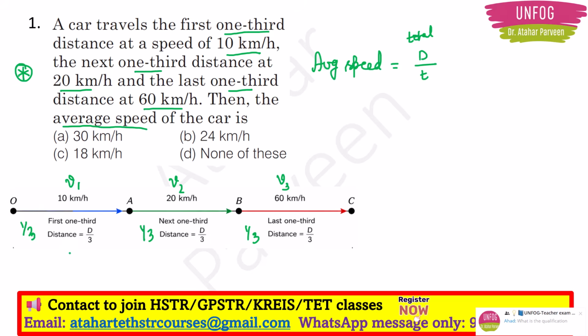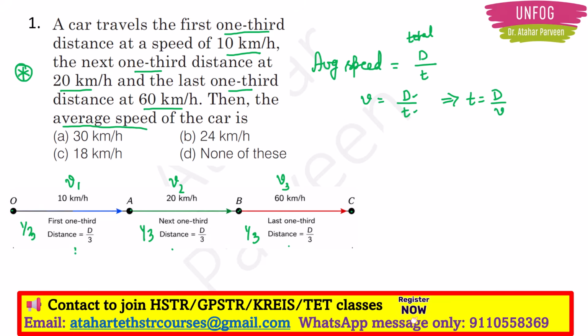So if I name the alphabets here from O to A, the velocity V1 is 10 km per hour. From A to B, the velocity is 20 km per hour. From B to C, the velocity is 60 km per hour, right? With this, if I know that velocity is equal to distance upon time, then what will be time? Time will be equal to distance upon velocity, right? Now, here we are talking about total distance and total time, right? But we have a separate distance here, and we can also find out separate time there, right?